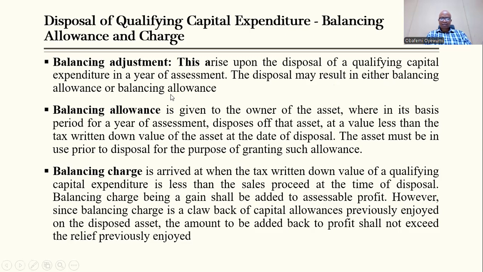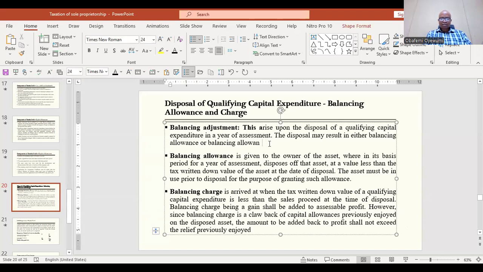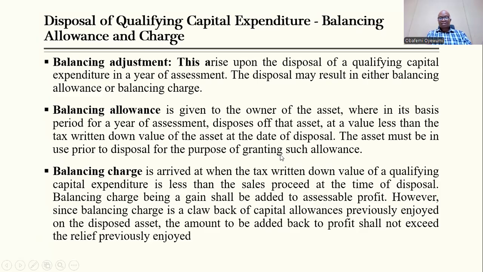Okay, please be mindful of this. Balancing charge, all right. So the result is either balancing allowance or balancing charge.